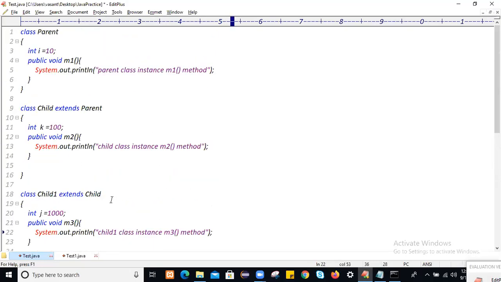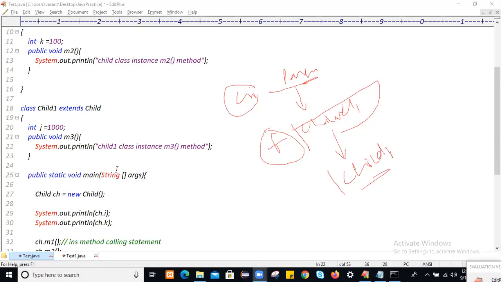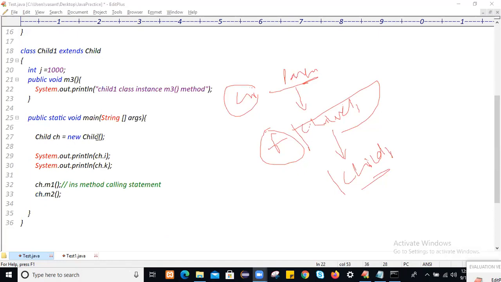So how are we going? We have one parent class. This parent has one child, called child class, and this child has one child, called child one. If you want to acquire all the properties of this parent, the grandfather, as well as this child, the father, you should create which class object? Always create the child class object. But who is the most child? This is child one.